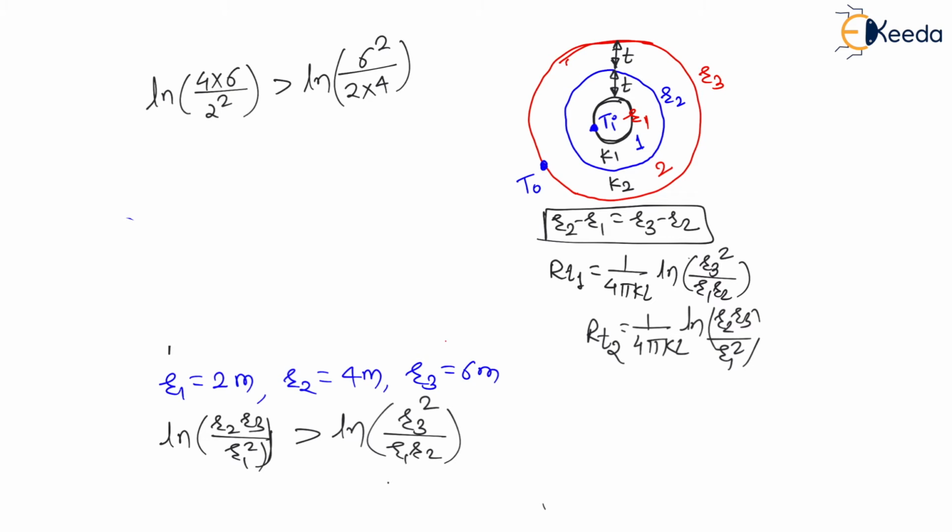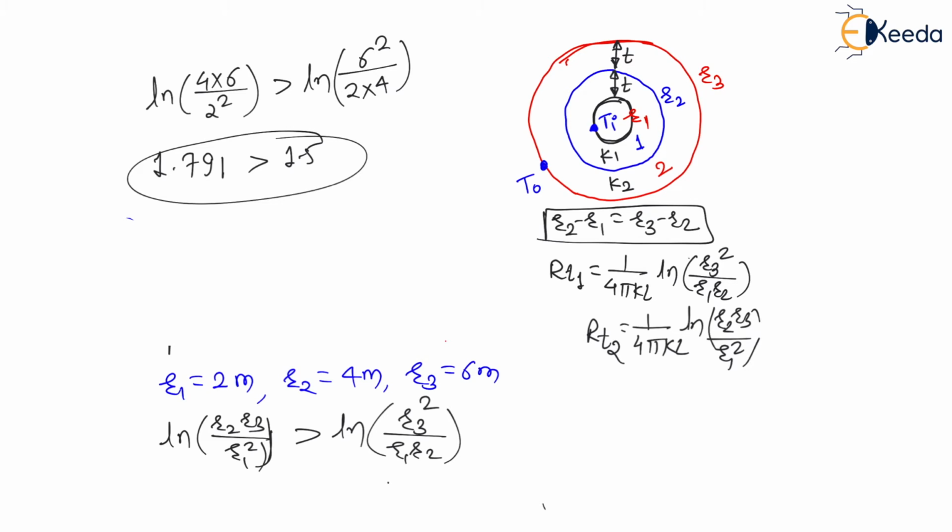Let us check the value. Here, this first value you will find as 1.791, and the second you will find as 1.5. So definitely this term will be more than this term. Therefore, definitely ln of r2 r3 divided by r1 square will be more than ln of r3 square divided by r1 r2, if thickness is same. Provided thickness is same, and in the question they have given thickness is same.